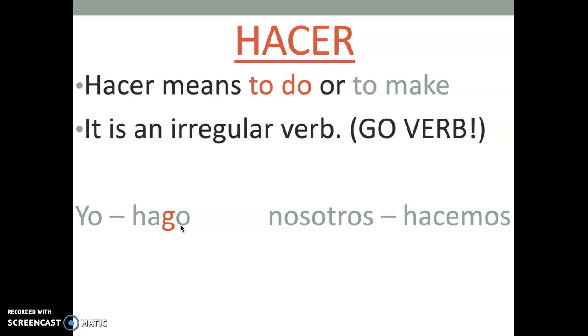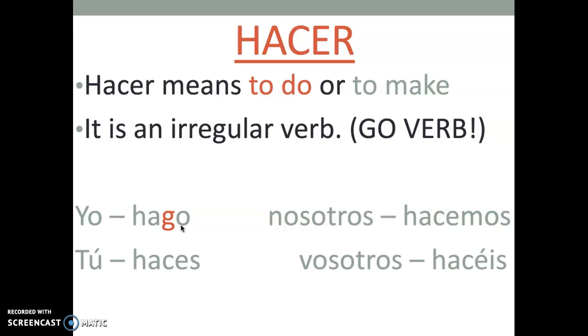All of the rest of our conjugations, however, are going to follow our normal conjugation pattern, where we take off our last 2 letters known as our ending. So we are going to take off that ER and then add the appropriate ending to the end. So looking at our tú form, you guys can see it is tú haces. Él, ella, usted form is hace. Nosotros is hacemos. Vosotros hacéis. And ellos, ellas, ustedes hacen.